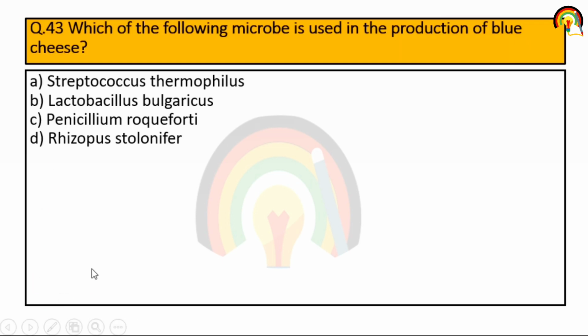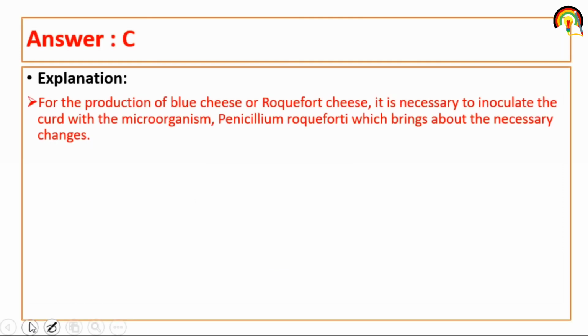Which of the following microbes is used in the production of blue cheese? Streptococcus thermophilus, Lactobacillus bulgaricus, Penicillium roqueforti, Rhizopus stolonifer. So it is Penicillium roqueforti that is used for the production of blue cheese.